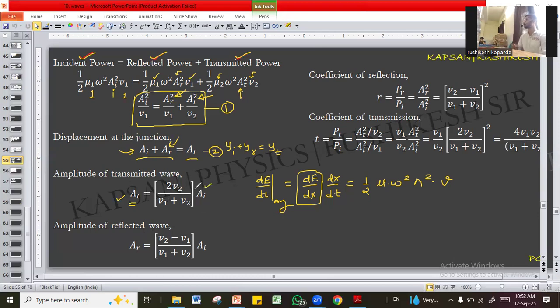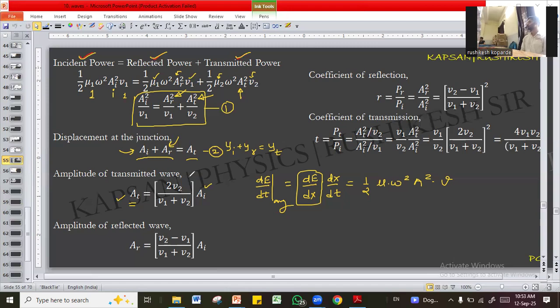Now don't say some fraction of incident amplitude, because this 2v2 can be greater than v1 plus v2, or this 2v2 can be less than v1 plus v2. So this may not be a fraction every time. So transmitted amplitude is not some fraction of incident amplitude. That fraction concept is not applicable for amplitude. That fraction concept can be applied to energy or the power. Out of the incident power, some fraction of power will be reflected and some fraction of power will be transmitted.